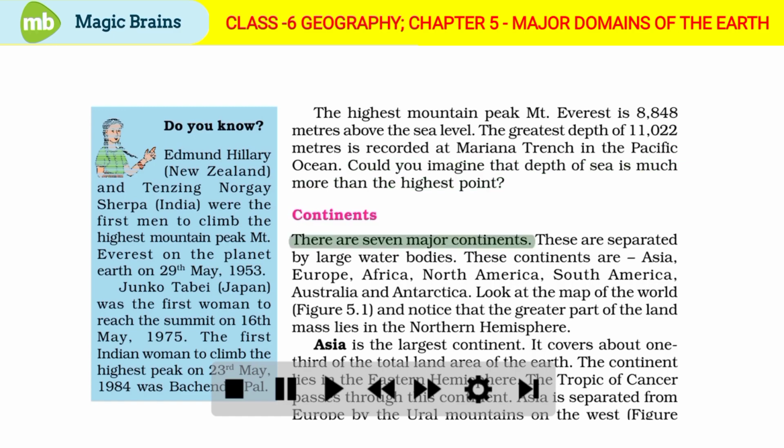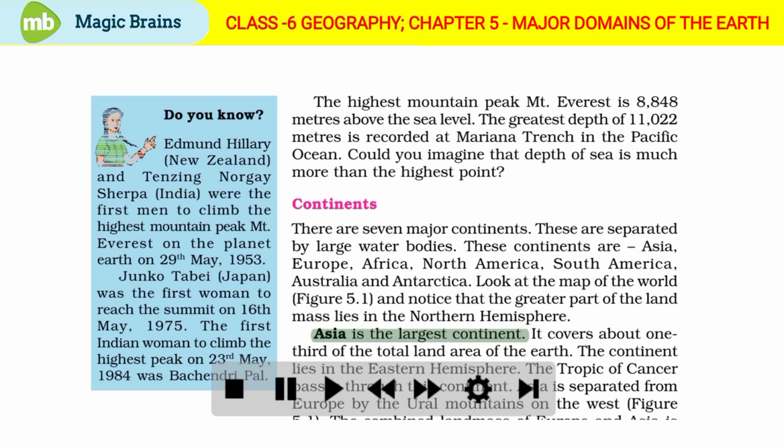Continents. There are 7 major continents. These are separated by large water bodies. These continents are Asia, Europe, Africa, North America, South America, Australia and Antarctica. Look at the map of the world in figure 5.1 and notice that the greater part of the landmass lies in the northern hemisphere. Asia is the largest continent.